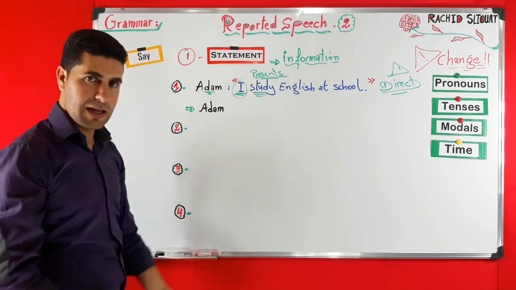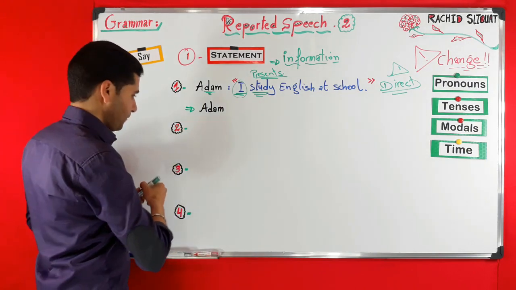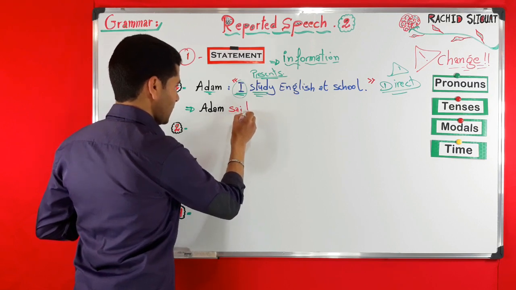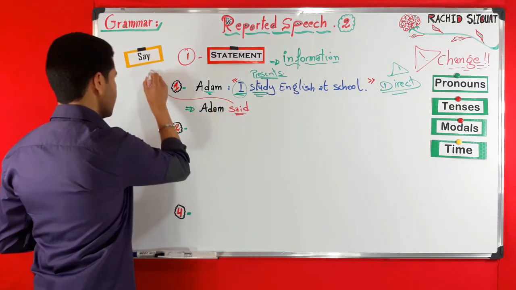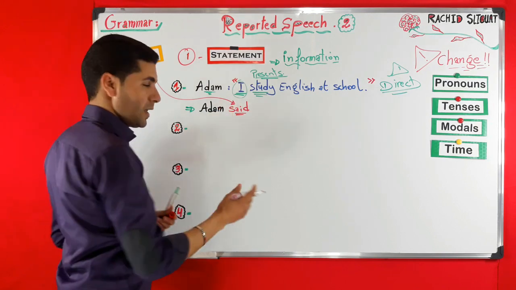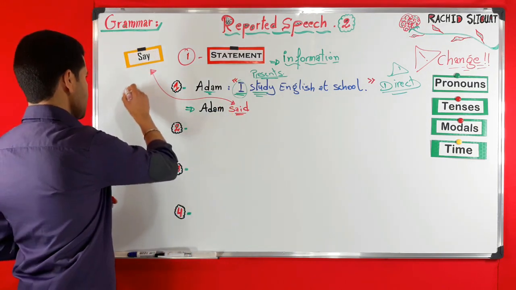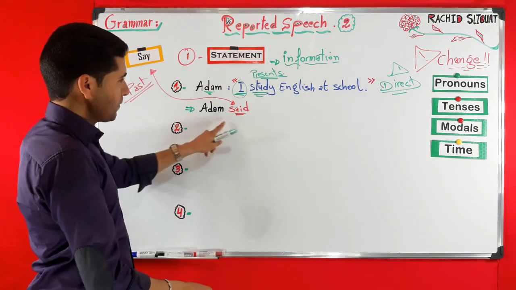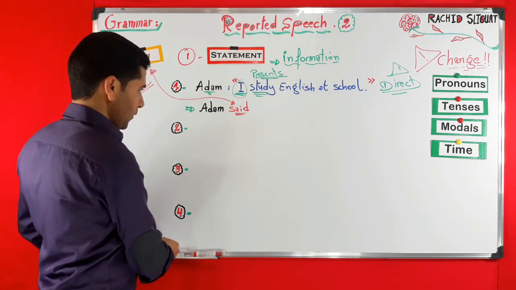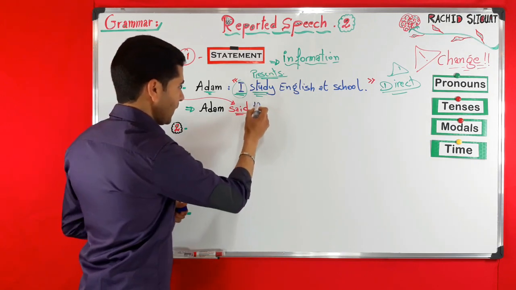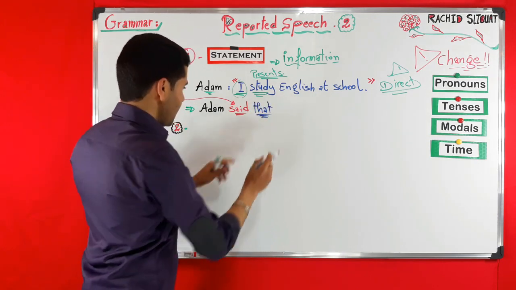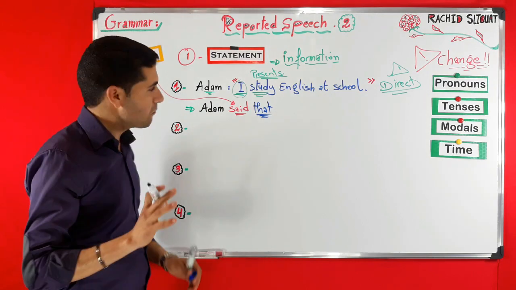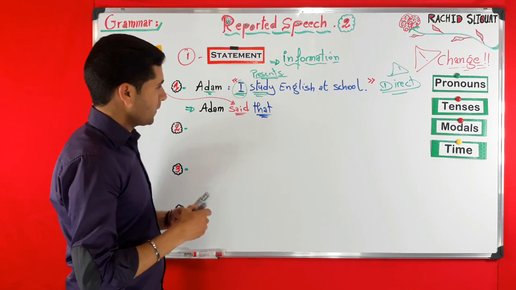We say Adam said, so said is very simply the verb say in the past. Adam said, we can add, for example, that. As I said, that is optional. You can add it or not. Adam said that.